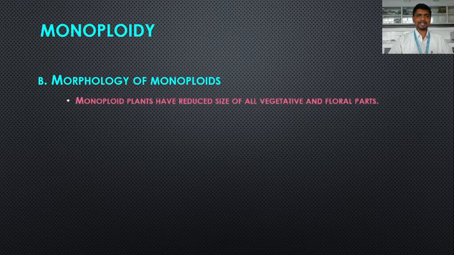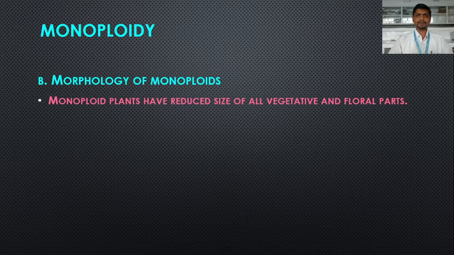So the first characteristic of the monoploids: monoploid plants have reduced size of all vegetative and floral parts because they possess a single basic set of chromosomes, while diploid or normal plants possess two sets of chromosomes.